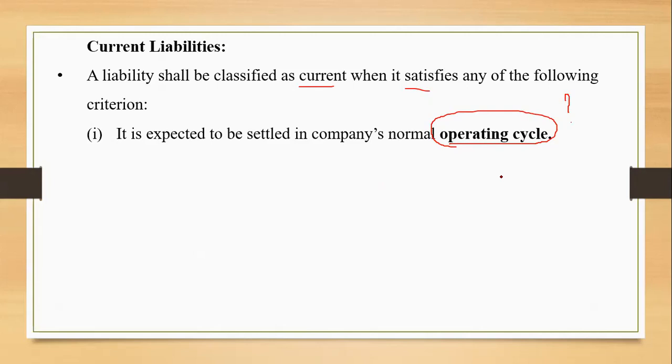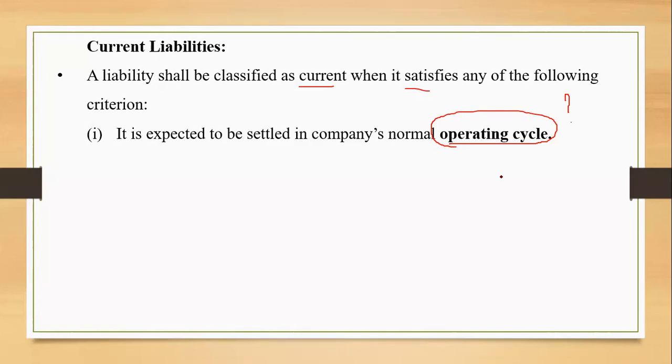The time period taken right from the acquisition of the asset that you are going to use for the production purpose, the machineries and all, right from the date of acquiring the machineries till the date we receive the money from the customers. What is the process basically? You need to understand the process and the time period taken.